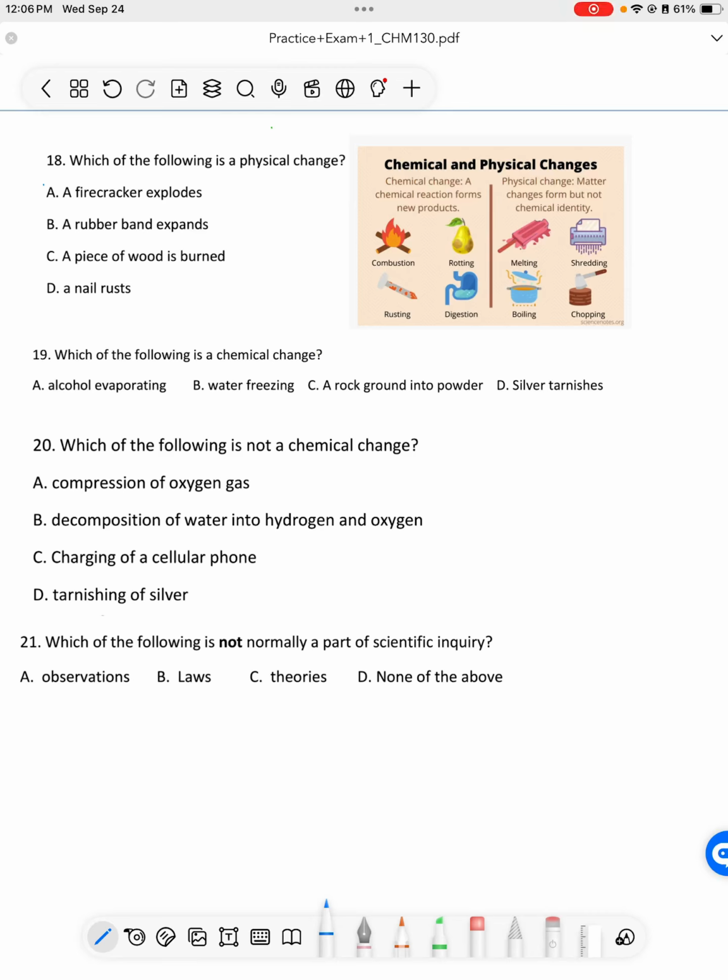Okay, moving on to question 18. Which of the following is a physical change? So over here to the right, I have put a little picture of different types of changes between chemical and physical change.